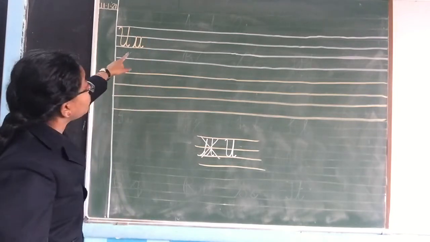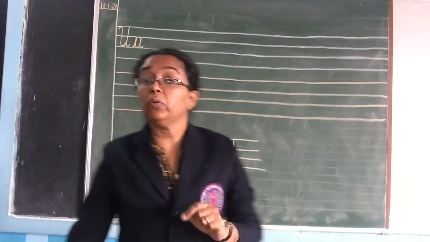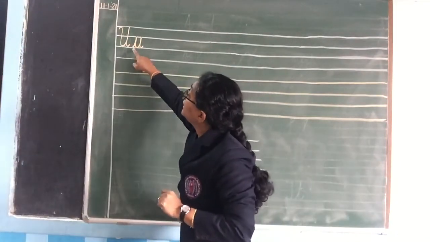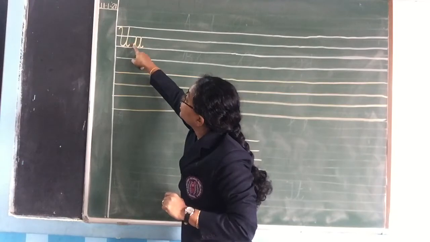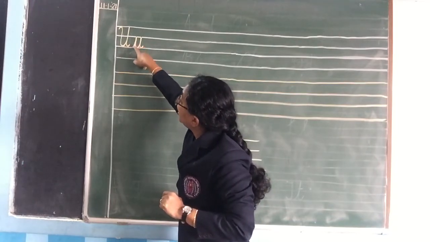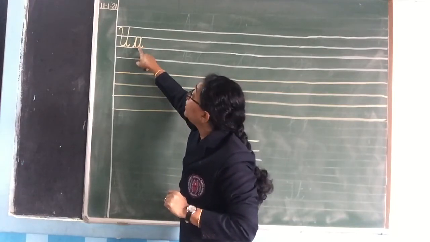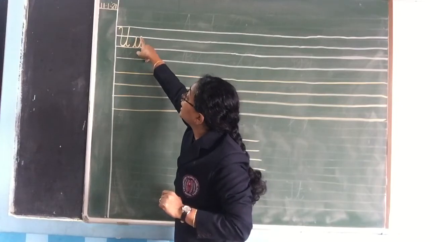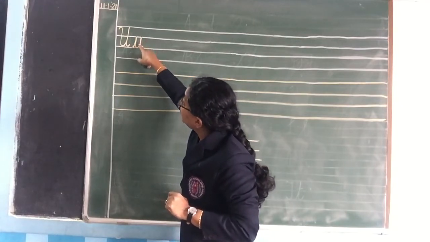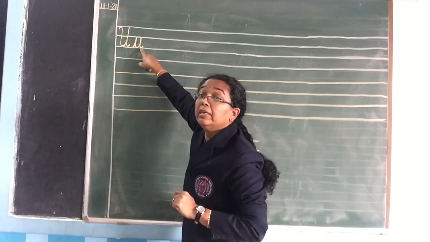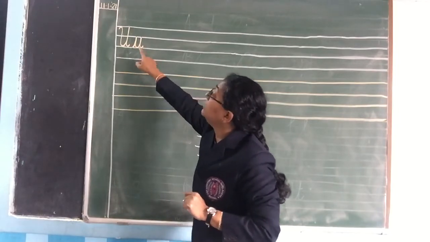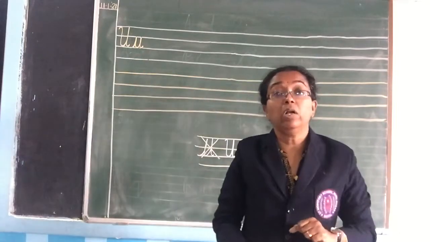This is how you have to write small u. You will start from the third line, okay? Like this you will go up, then come down to the third line, make a curve, then again go to the second line, then come down and touch the third line and make a curve. This is how you will write small u.